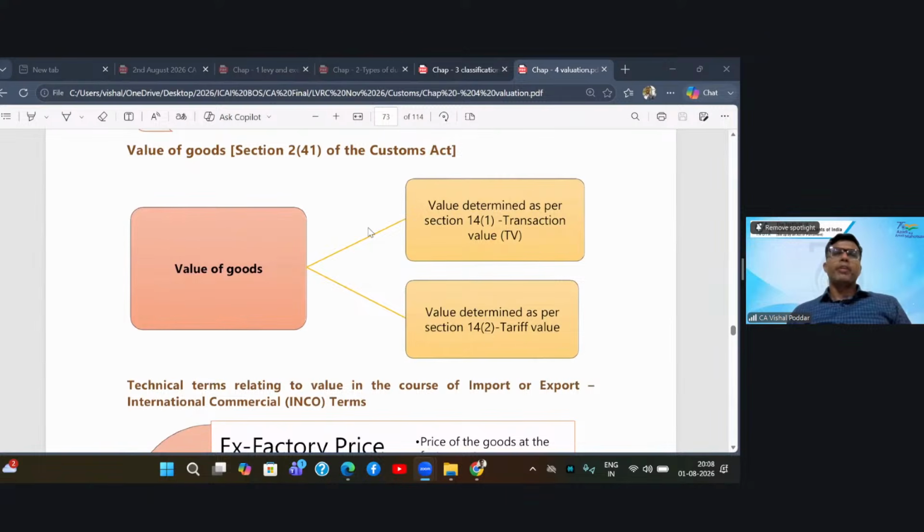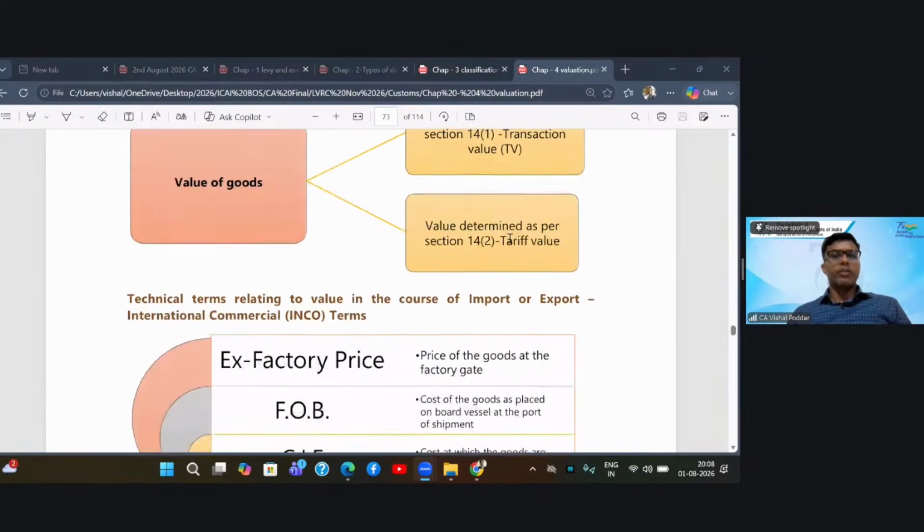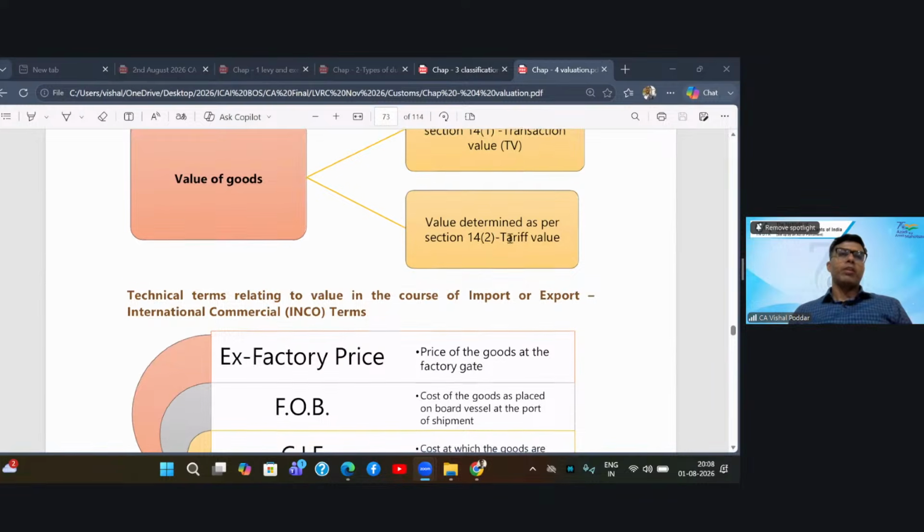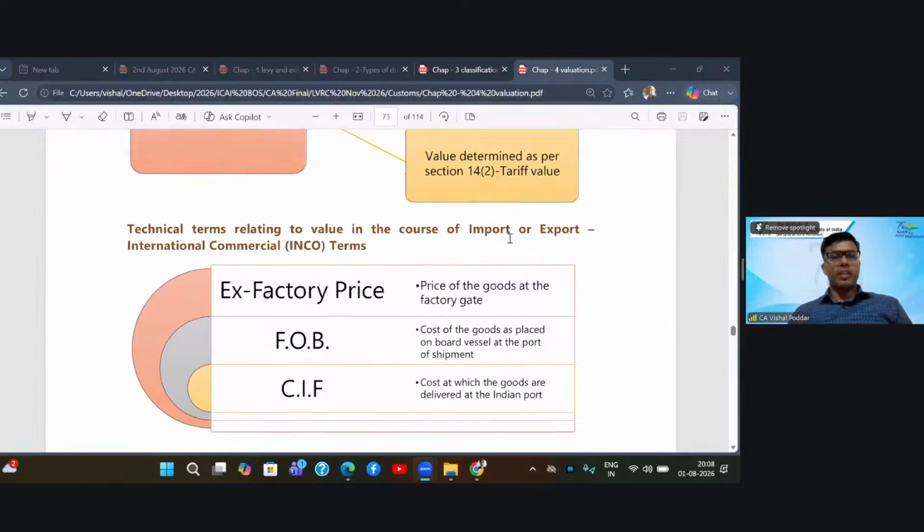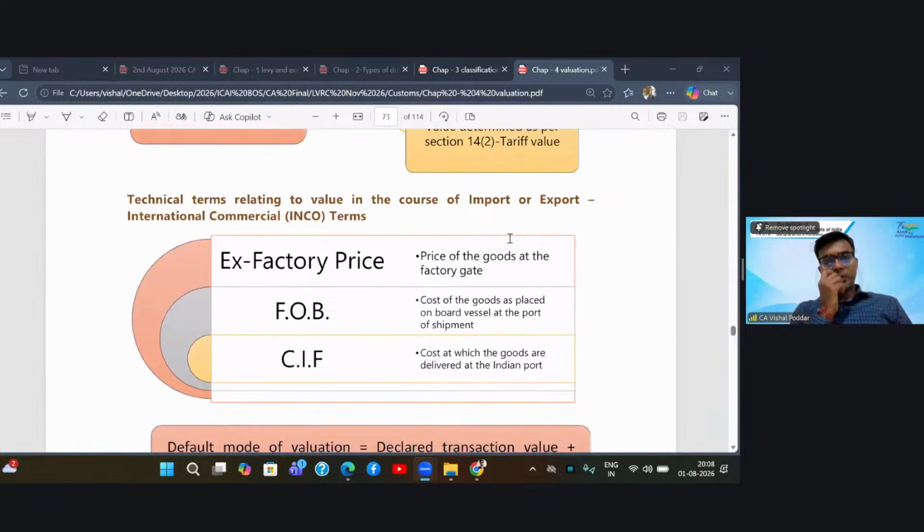Now, what will be the value of goods? The answer is given in the definition in section 2 clause 41 of the Customs Act. The Customs Act says the value will be the value as determined by section 14.1, which is the transaction value, or the value as determined by 14.2, which is the value fixed by the government, which is called the tariff value.